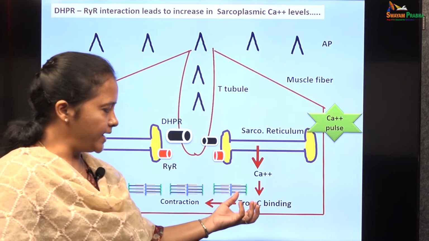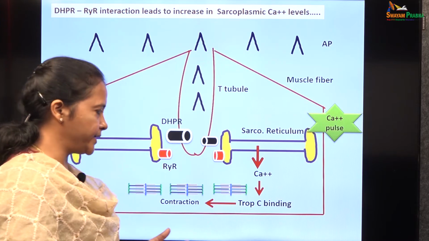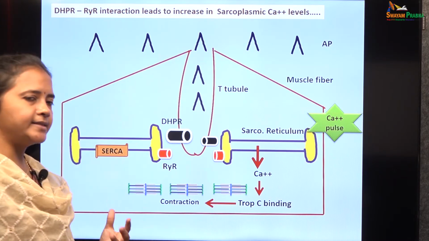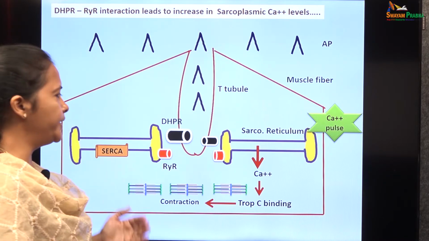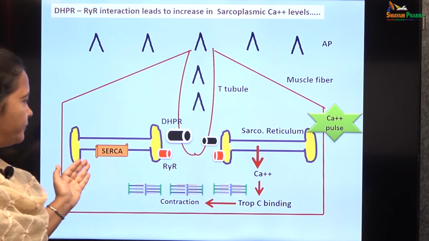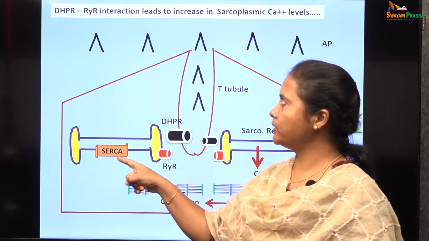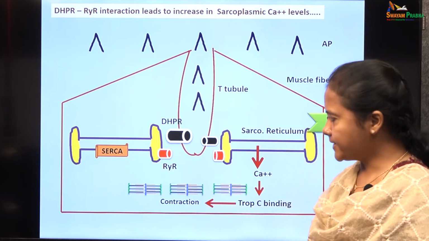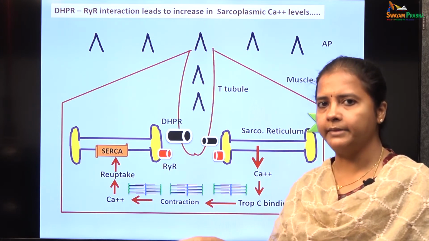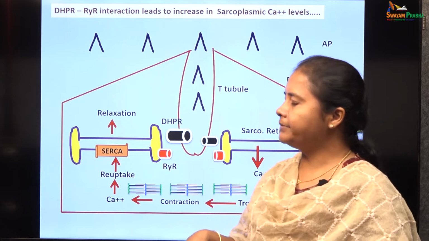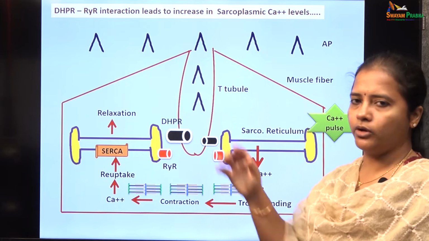After the cross bridge cycling and the mechanism of contraction happen, the excess calcium which is present in the myoplasm has to be taken back into the sarcoplasmic reticulum by a pump called SERCA, sarco-endoplasmic reticular calcium ATPase. The excess calcium will be taken back by SERCA into the sarcoplasmic reticulum and stored again. So, calcium reuptake will lead to the decrease of calcium levels in the cytoplasm, thereby causing relaxation.